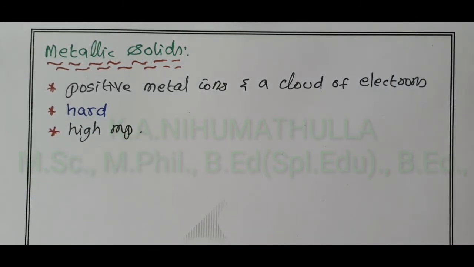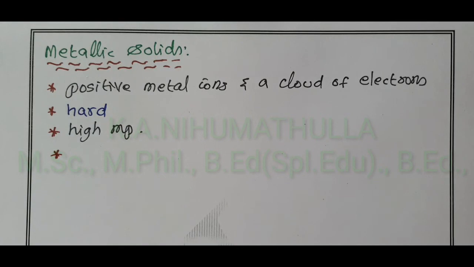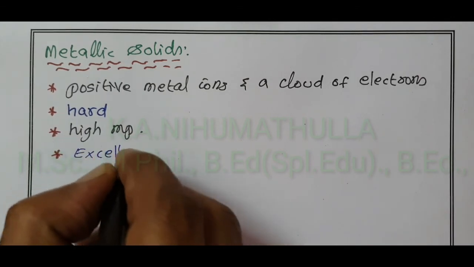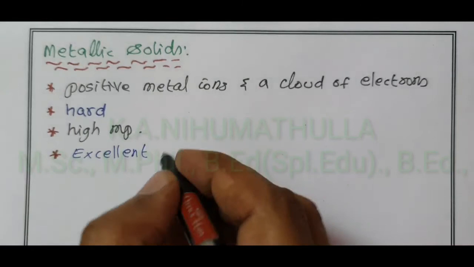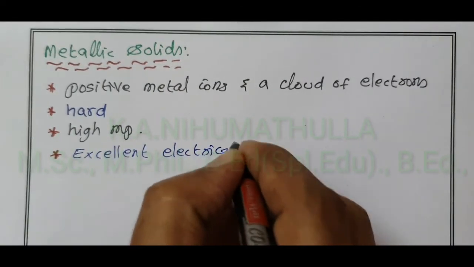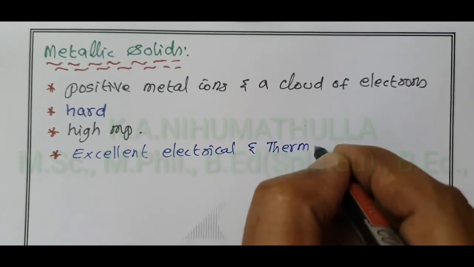Due to the presence of electrons, the metal ion is surrounded by a number of electrons, so the metallic solids are excellent electrical and thermal conductors.